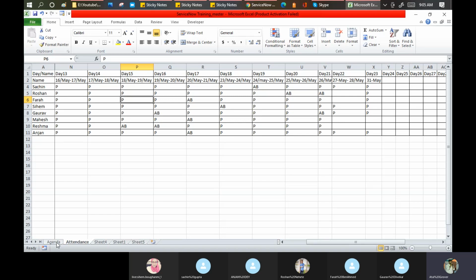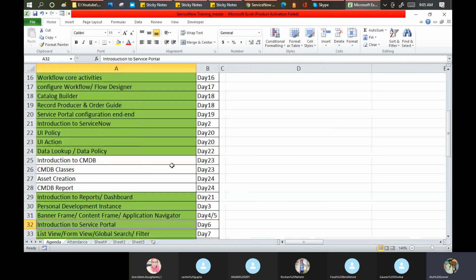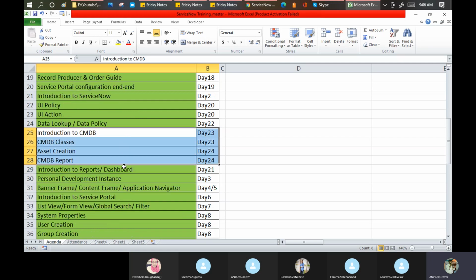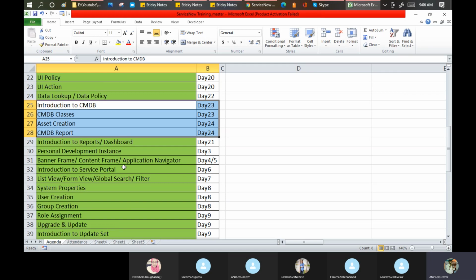So today we are on the 23rd. From today till the 15th, we have approximately 15 working days in our hand where we will be completing this course, respecting the schedule of Farah and Shahim. As per our agreement as well, in 35 to 40 days this course will be over, so we will close this course.